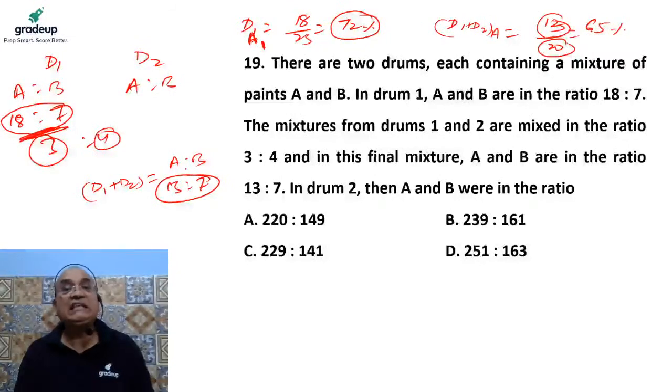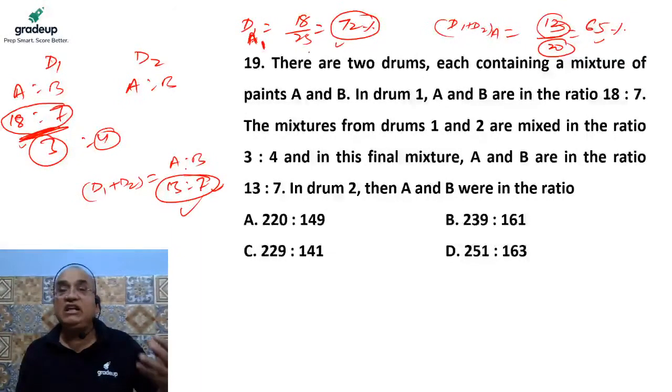So A is 65% in the mixture of D1 and D2, and A is 72% in drum 1. We mixed D1 and D2 and formed this solution, and its concentration is the average concentration, while the concentration of A in drum 1 is 72, which is higher than this.